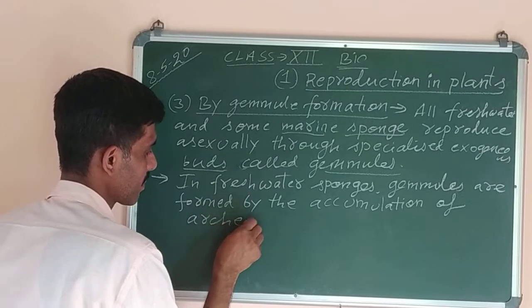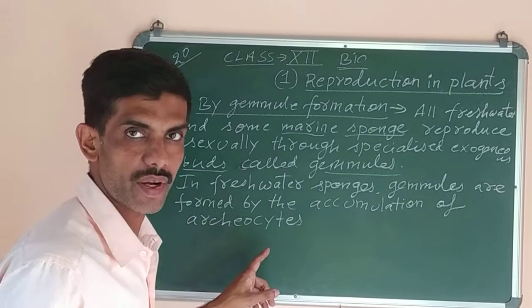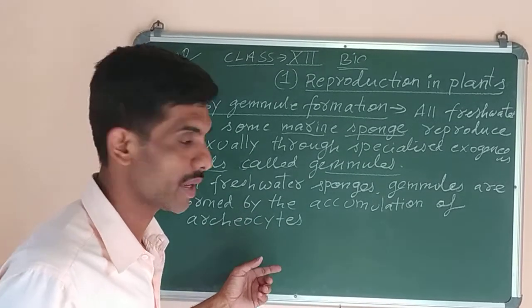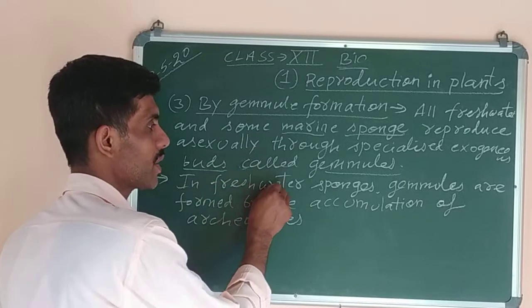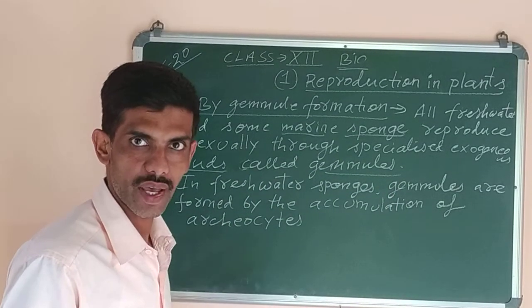Archaeocytes are the cells which can differentiate to form different types of cells that carry out different types of functions. So in freshwater sponges, gemmules are formed by the accumulation of archaeocytes.